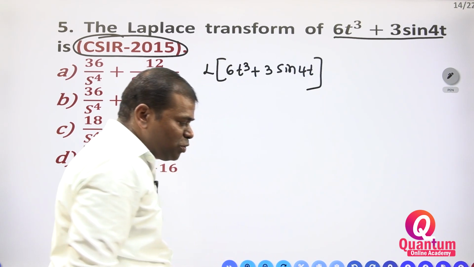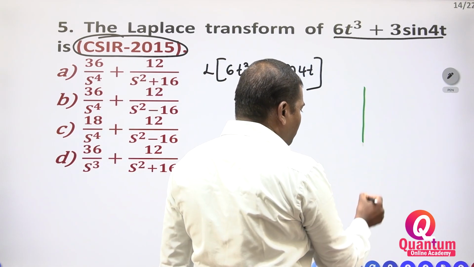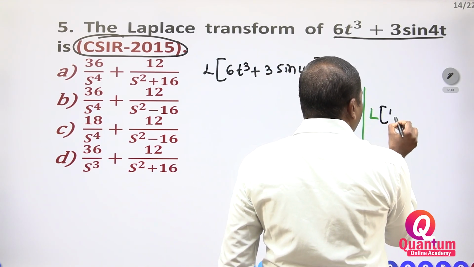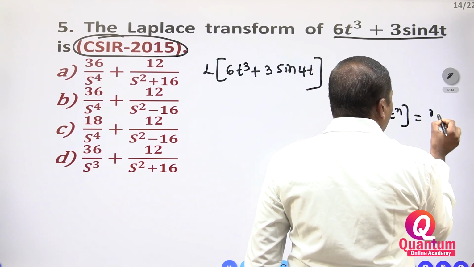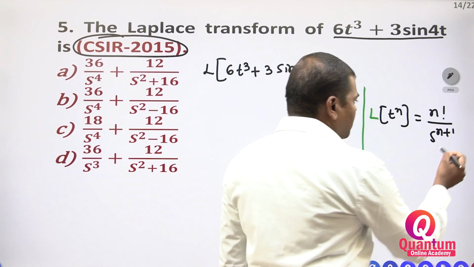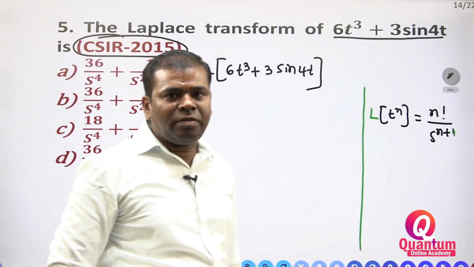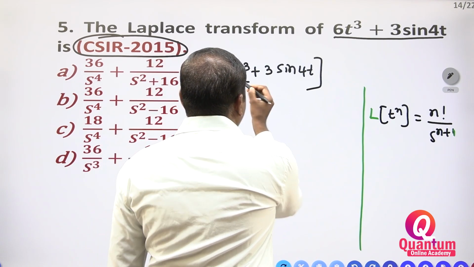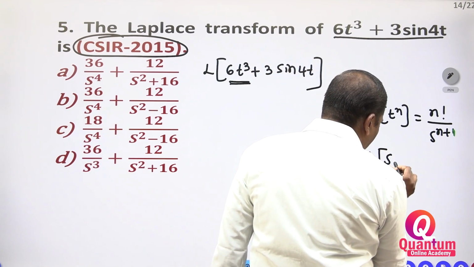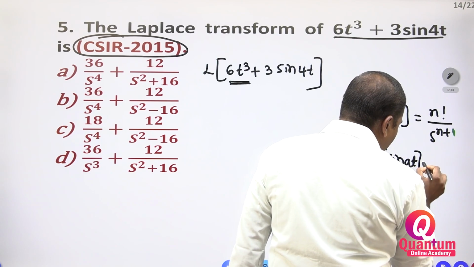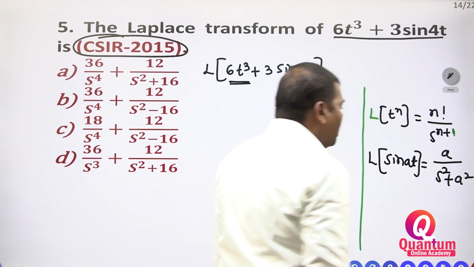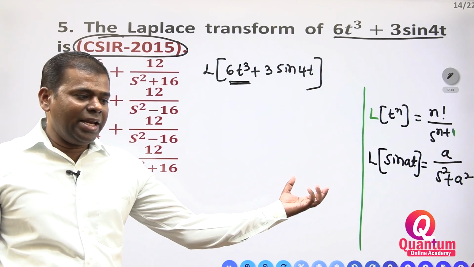I will give the formulas to find this. Now you have to take the formulas. Formula number 1: Laplace transform of t to the power of n is equal to n factorial divided by s to the power of n plus 1. This is the first formula to apply. Next, the second one, which one you have to write, Nana? Laplace transform of sin at is equal to a by s square plus a square. This is the Laplace transform of sin at.